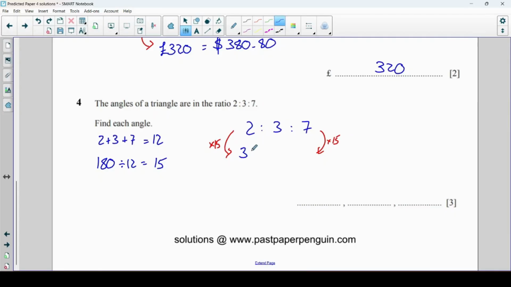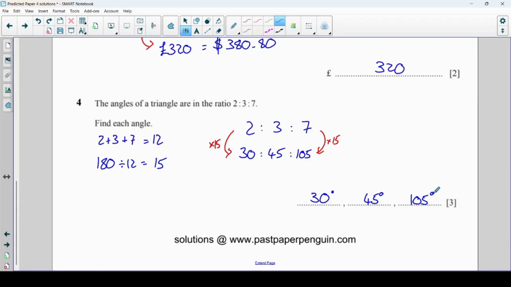2 times 15 is 30, 3 15s are 45, and 7 15s are 105. Let's just check they add up to 180. 105 add 45 is 150, add 30 is 180. So yeah, that seems okay. So 30 degrees, 45 degrees,